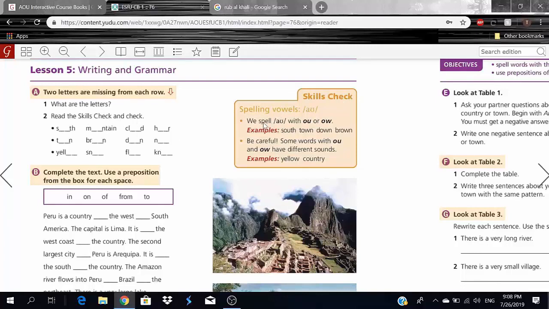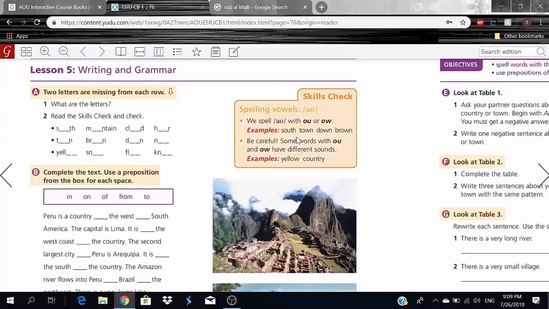Here we spell ow. You guys remember that ow sound with OU or OW. Examples: south, town, down, brown. You guys see how I say that? Town, south, down, brown, okay? But one more thing, he says, be careful. Some words with OU and OW actually have different sounds. So not every word that has OW or OU has that ow sound.